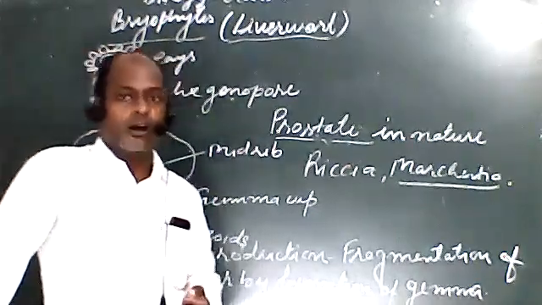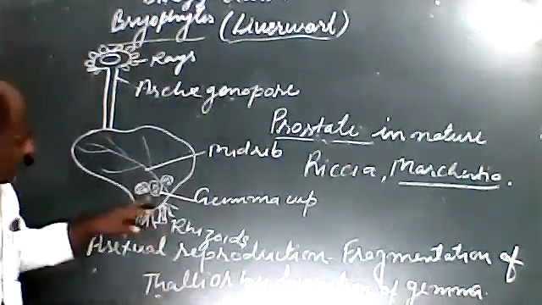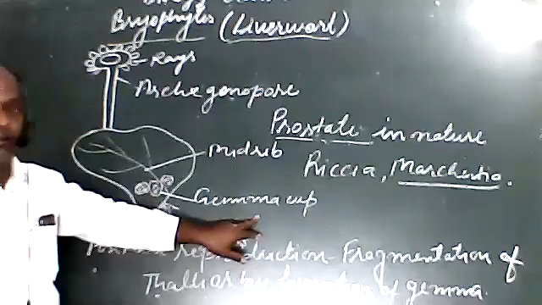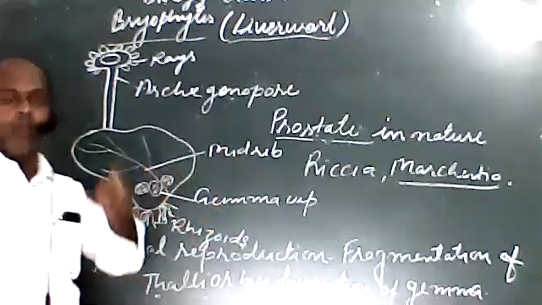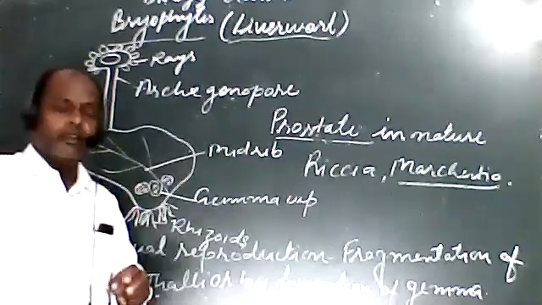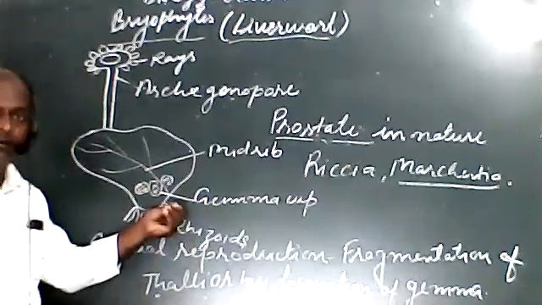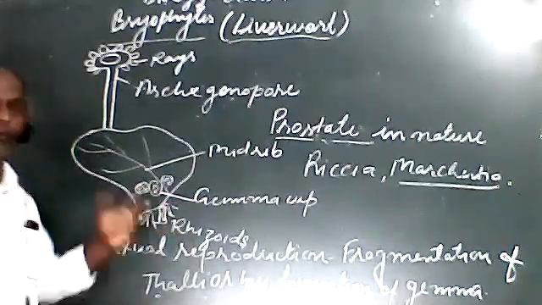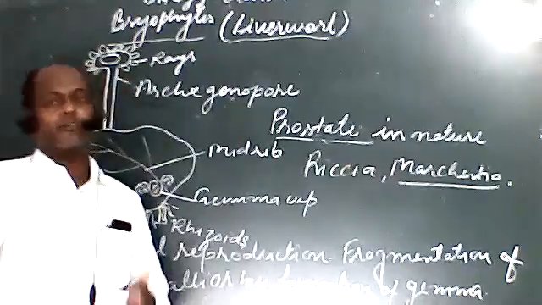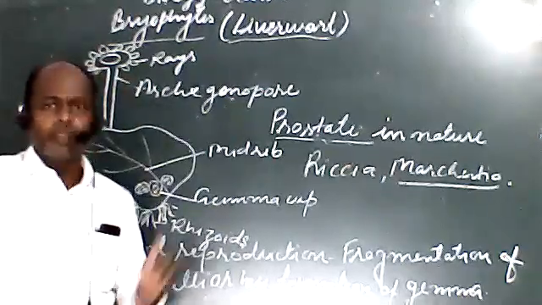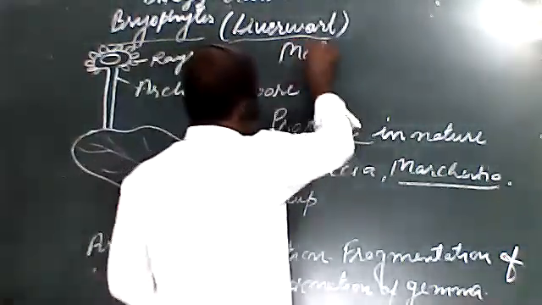When the gemma becomes mature, it detaches from the parent's body and grows into a new plant body or new organism, due to which there is asexual reproduction in Marchantia. You can write here Marchantia.